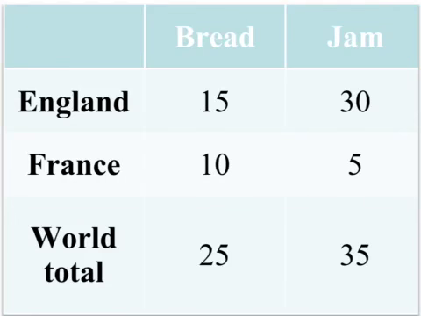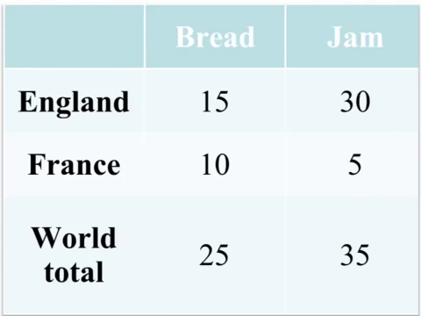When looking at the theory of absolute and comparative advantage, we're making the assumption that there are only two countries in the world, that is, England and France. Those two countries are only able to produce two goods, bread and jam. Assuming that each country devotes exactly half of its resources to producing each of the goods, we can see that in England, we're able to make 15 units of bread and 30 units of jam, whereas in France, we're able to produce 10 units of bread and 5 units of jam.